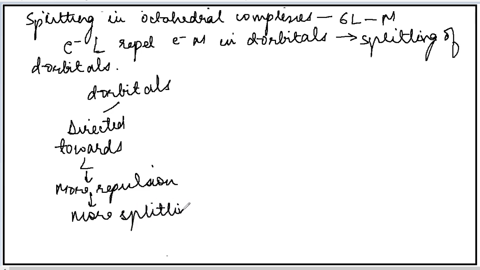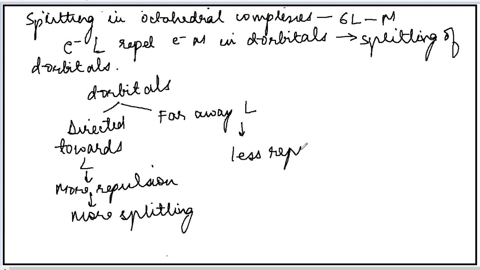Whereas those d orbitals which are not directed towards the ligand, which are far away from the ligands, will experience less repulsion between the electrons of the ligand and the metal, and as a result they will experience less splitting.